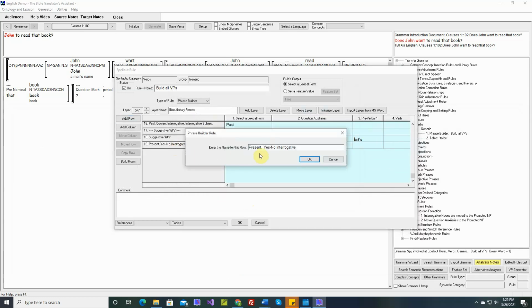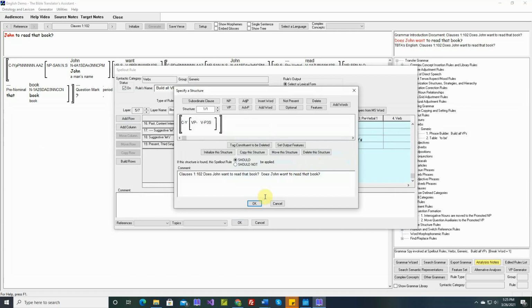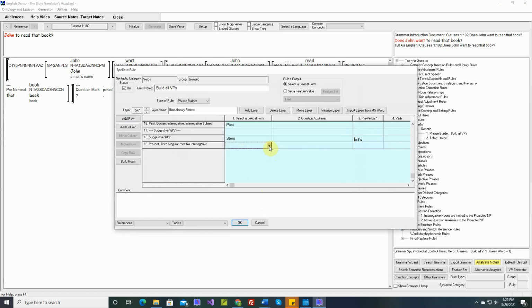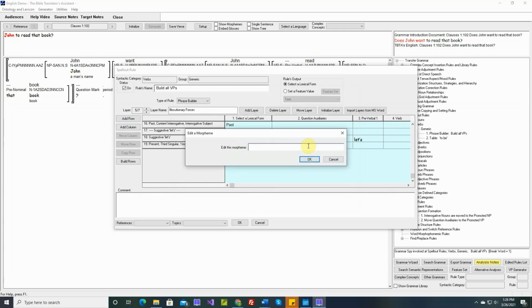And let's modify this present. Okay. So here we want the stem. The question auxiliary is does.